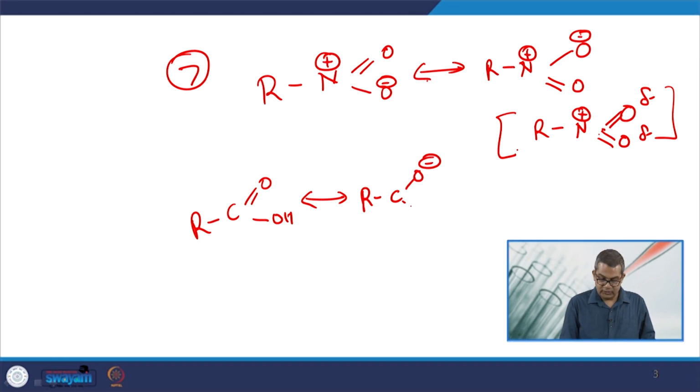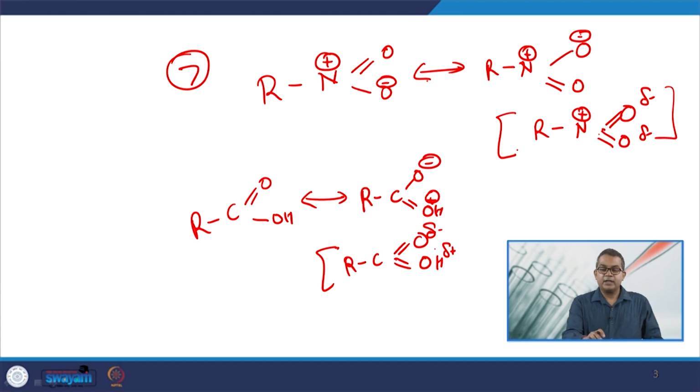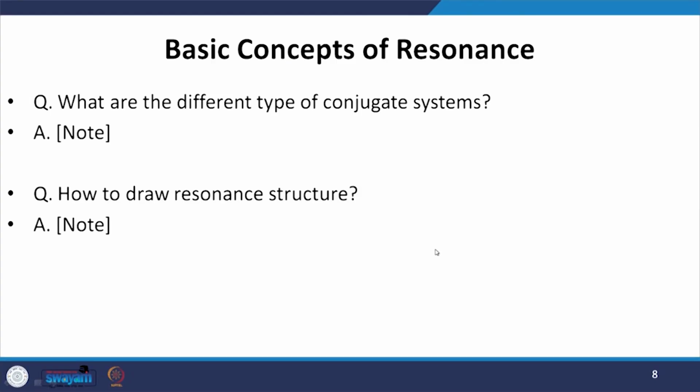This is the structure. Now the resonating structure becomes... so these are the various structures, as I discussed, of how we can draw the various kinds of resonating structures in this particular approach. Now there is a concept of plus R effect, that is plus R and minus R effects in the resonance structure, that is positive and negative resonating effects.